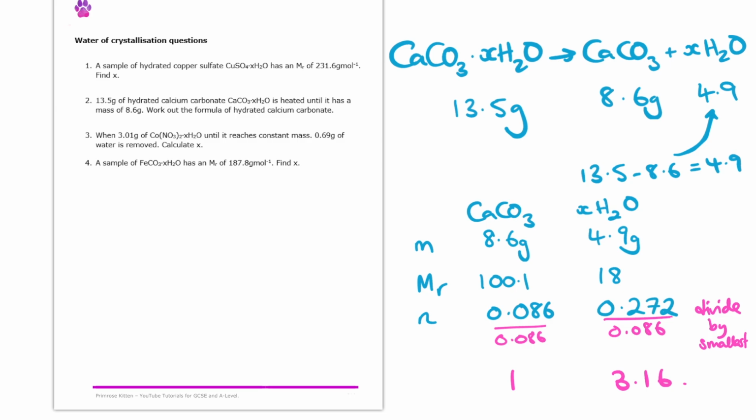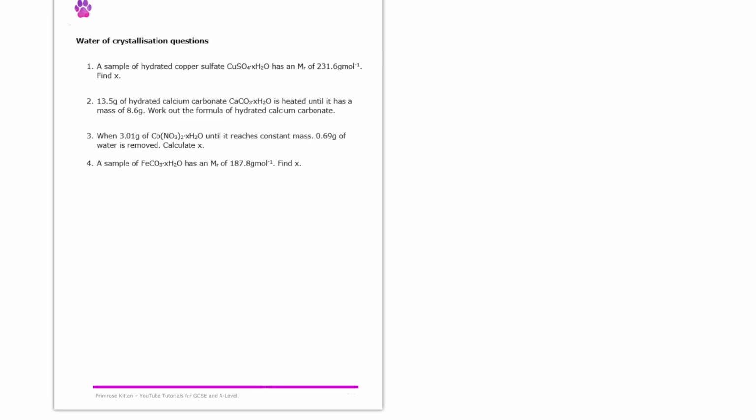So for that reason, it's quite close to 3. We could likely round that down to 3. And now that we have that, we can write down the formula of the hydrated calcium carbonate. It's going to be CaCO3.3H2O. Perfect.